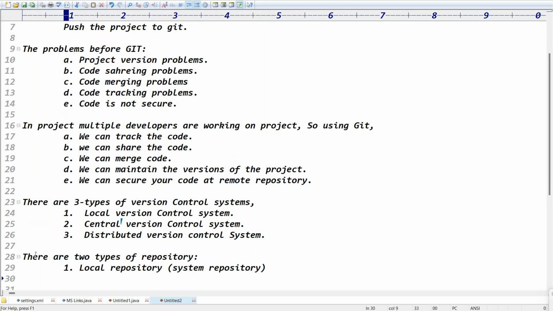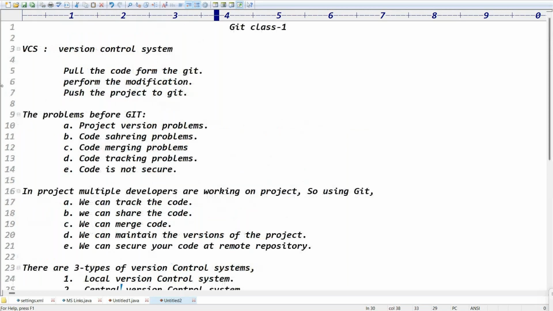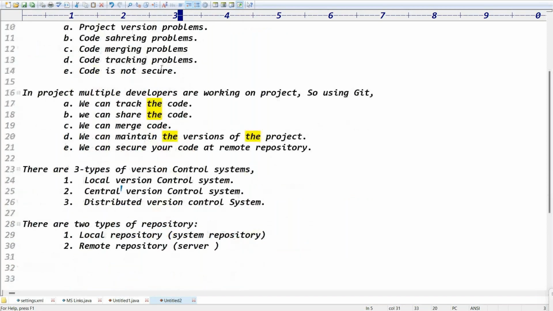The second one is the remote repository. Remote means some other place. Remote repository means server repository, while local repository means our system repository. When you pull the project from Git, the data comes to our local system. That is the local repository. Once the operation is done, we push the project to Git, which means the remote repository.